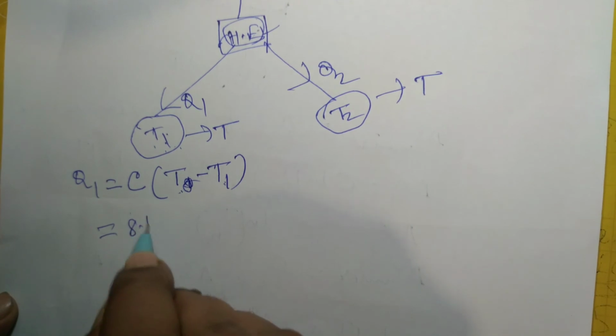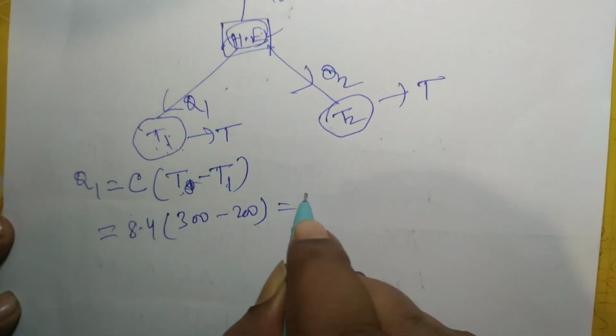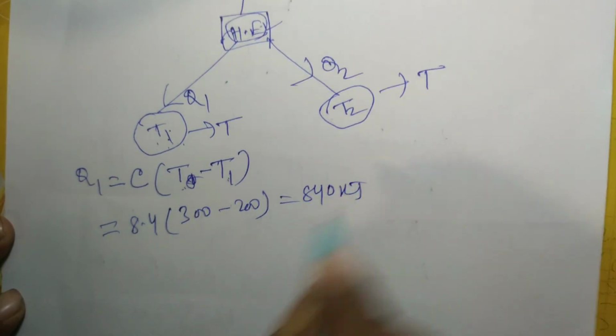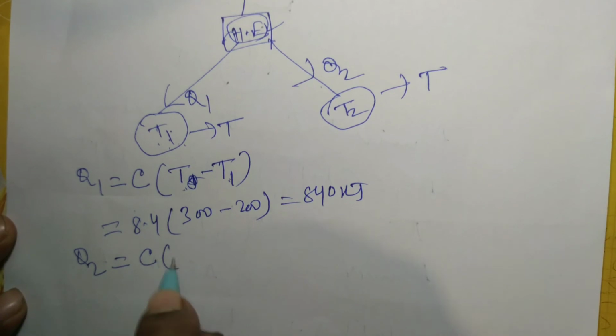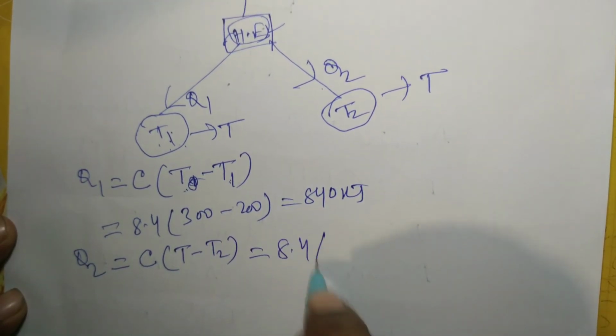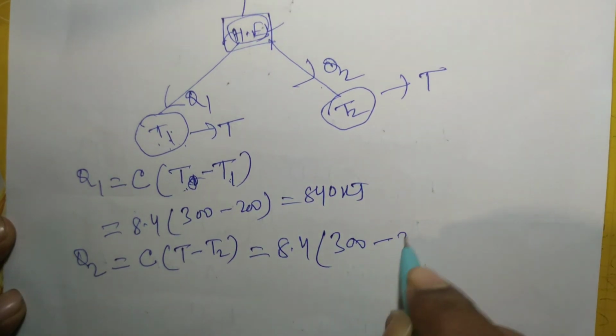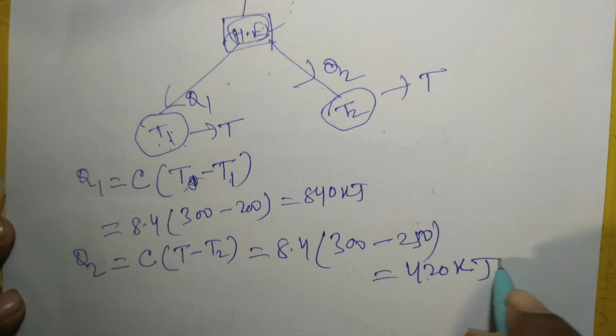This is 8.4 multiplied by 300 minus 200, which is 840 kilojoule. And what about Q2? Q2 is C multiplied by T minus T2. This is 8.4 multiplied by 300 minus 250, that is 420 kilojoule.